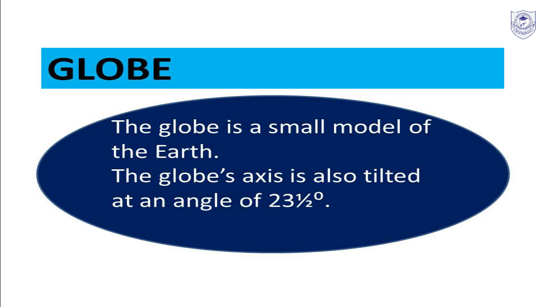And the globe's axis is tilted at an angle of 23.5 degrees, and the axis passes from the North Pole to the South Pole. It is a line which helps the earth to spin, isn't it? Now a globe is round in shape, so we cannot see all the parts of the earth, right? We can see only half of the earth. The half which you can see, let's say it is daytime, and the dark side, we call it nighttime.